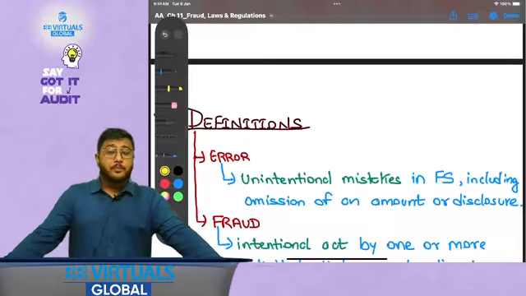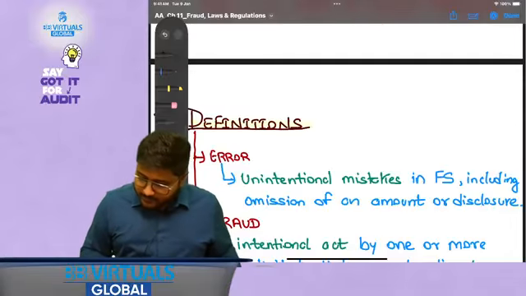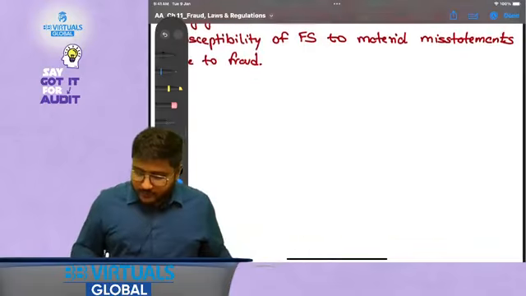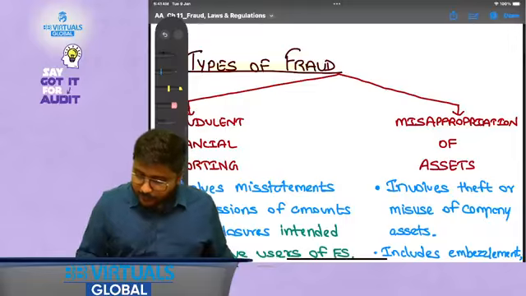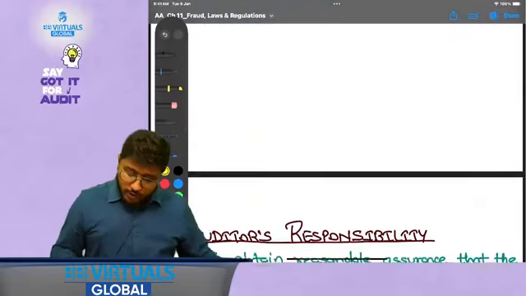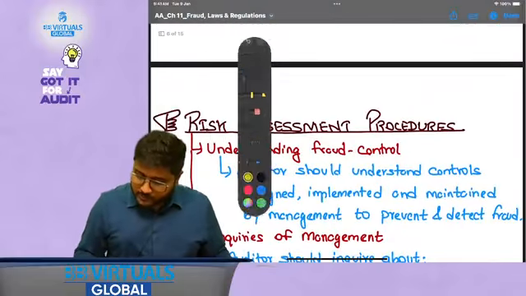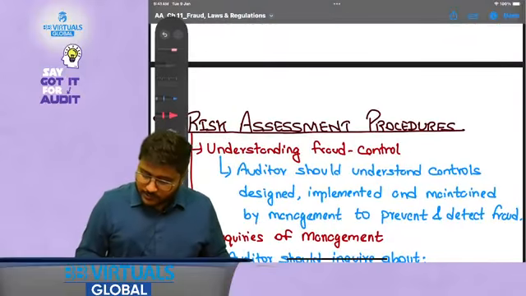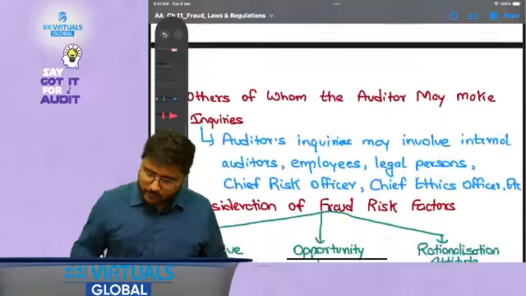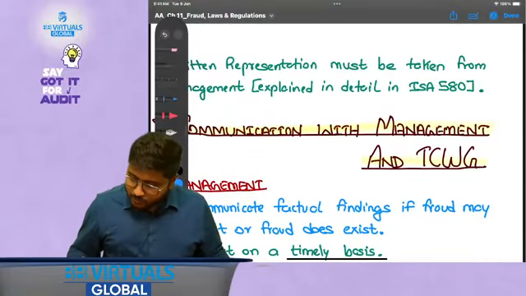Now, what all are the topics, headings that we are going to cover under this standard? So definitions, that is the definition of error and fraud. Then we will be going for the discussion on types of fraud. Then we will be going for the discussion on management's responsibilities and auditor's responsibilities for fraud. Then we are going to discuss the risk assessment procedures, that is what all risk assessment procedures could be performed relating to fraud. Then we will be discussing communication with management and those charged with governance.